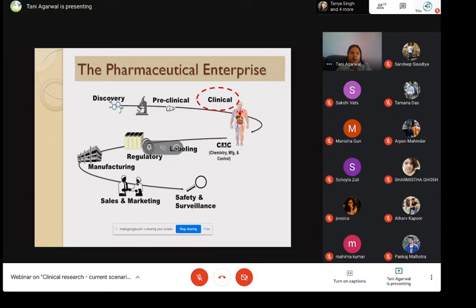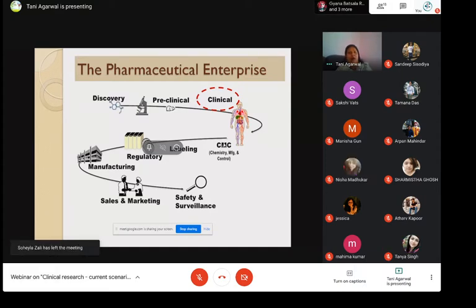Those were long-term effects which could not have been tested during the clinical phase. But even in the post-marketing surveillance step, if the drugs are found to be unsafe, then there can be a ban on their sale and manufacturing, and their approval can be revoked.